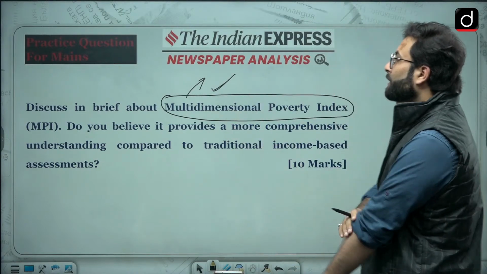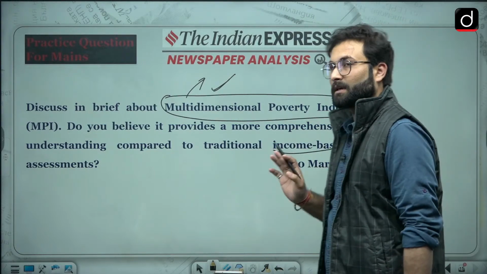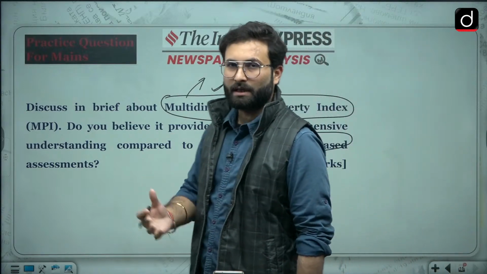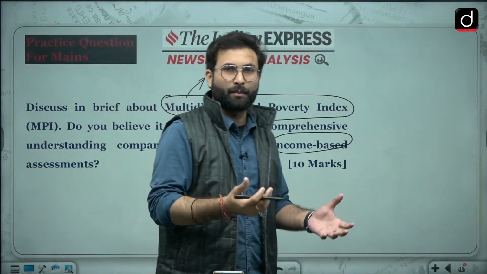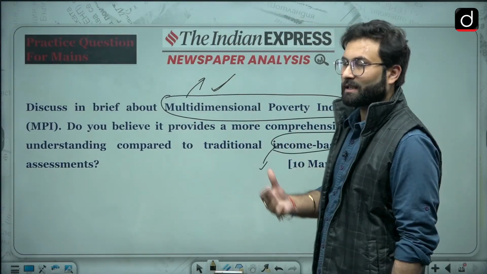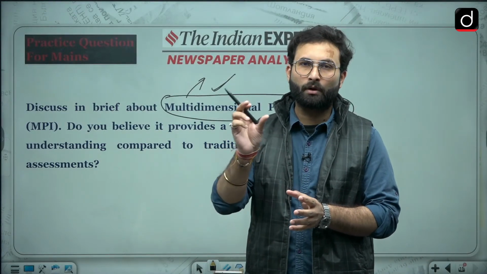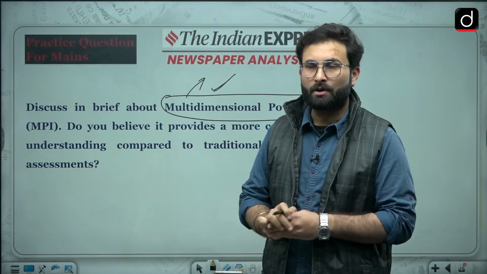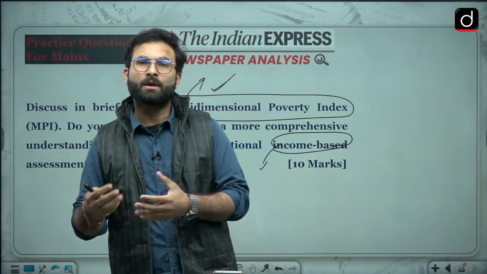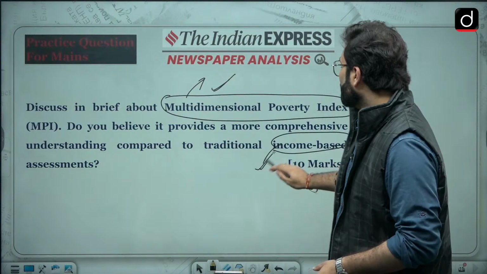Then, do you believe it provides a more comprehensive understanding compared to the traditional income based assessment? So here they are talking about income based assessment versus how multidimensional poverty is different, and how you see it performing. When we are talking about income based assessment, that is related to your income, so ultimately it is just related to a quantity or a value. If someone has less income, he will be poor. Someone having higher income will be out of poverty. That is your traditional income based assessment.